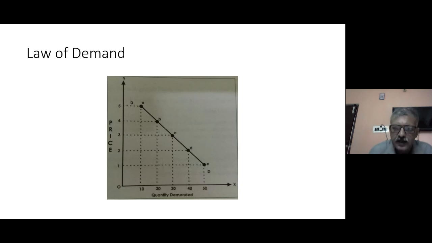As per Alfred Marshall, as the price of any commodity increases, its quantity demanded will keep on declining, and as the price of a commodity decreases, its demand will keep on increasing. So the law of demand actually explains the functional relationship between the price of a commodity and its quantity demanded.